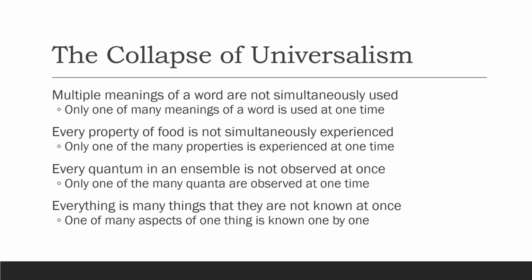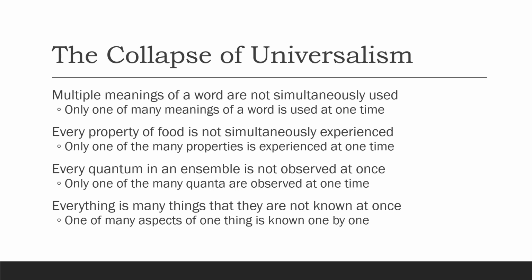Then he can use the same word to mean a real world object. Then he can use the same word to refer to someone's mind, including his own mind. In this way, the meaning of the word changes based on which face of the word the observer is seeing. This is not universalism because the observer is not seeing everything at once.